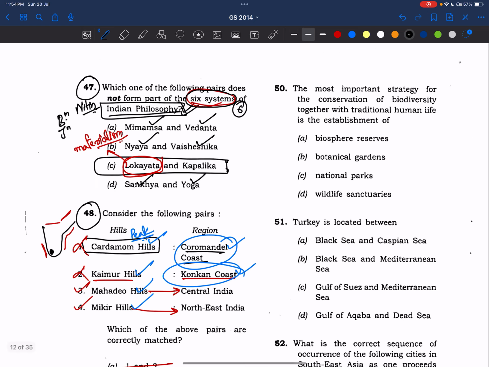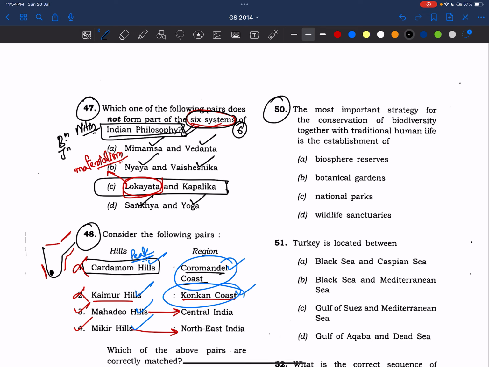Okay, now coming to 50th question. The most important strategy for the conservation of biodiversity, together with the traditional human life, is the establishment of... This is the clear definition of biosphere reserves. This is part of the Man and Biosphere reserves. This is the main objective of managed biosphere reserves. And from here only India has taken inspiration and we started following biosphere reserves. There are 18 biosphere reserves.